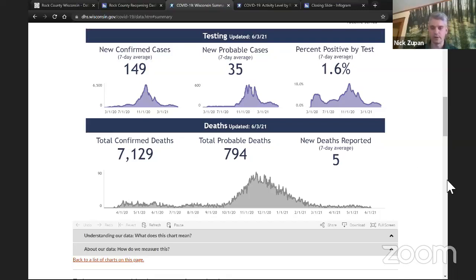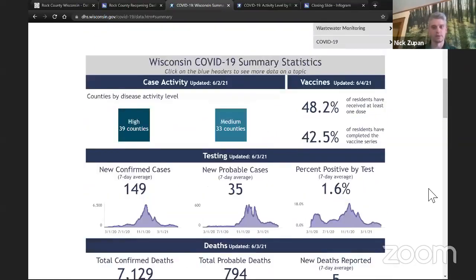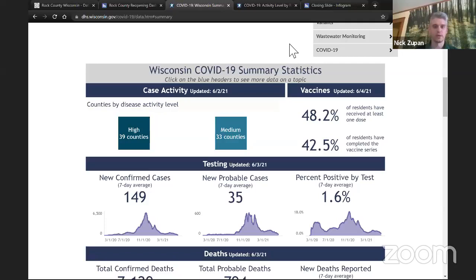And the graph here also includes data related to the change over time that we've seen in the number of new deaths that are being reported to the state. So that's one example of some updated dashboards that the state has put together. The updates that the state is going through won't necessarily affect the data that we're reporting locally in terms of all the reports that we have on our Rock County Public Health Department website, but I just wanted to make you aware of that information if you're interested in seeing some of this information that the state has put out.